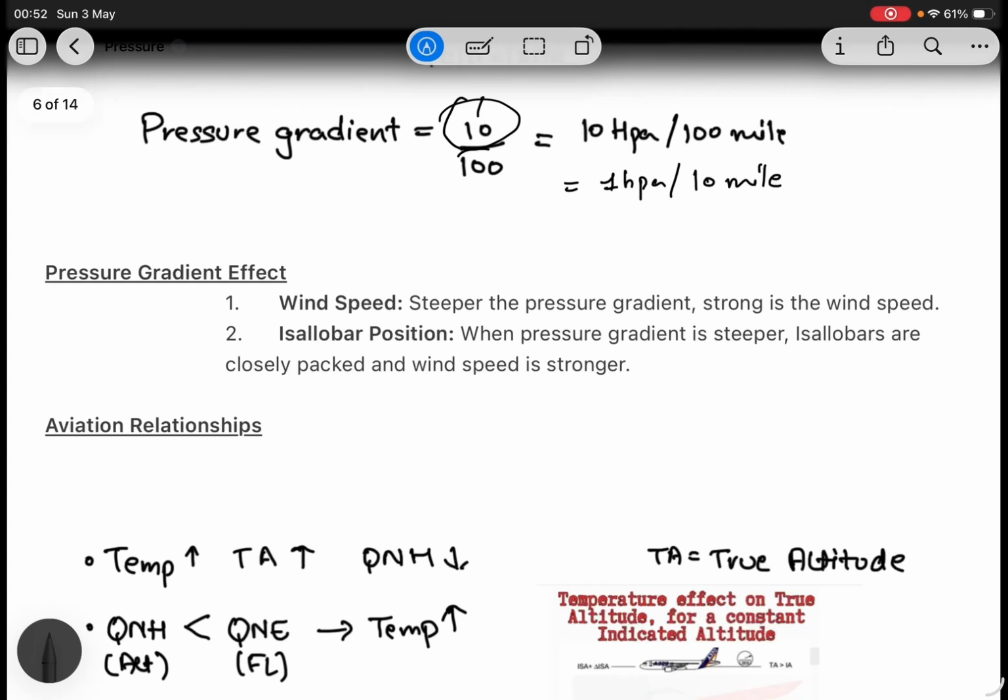Pressure gradient effect. First effect, it affects wind speed. The steeper the pressure gradient, the stronger the winds. Isobar positions: when the pressure gradient is steeper, isobars are closely packed and wind speed is stronger.